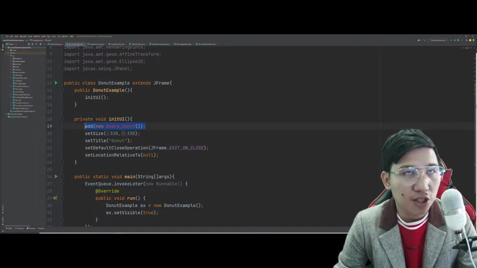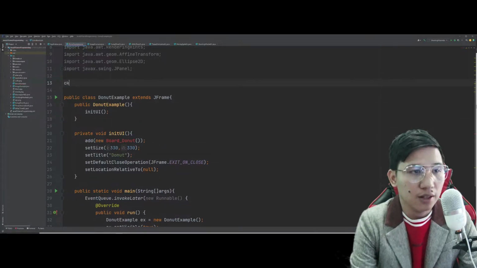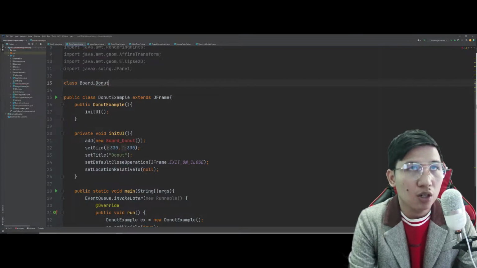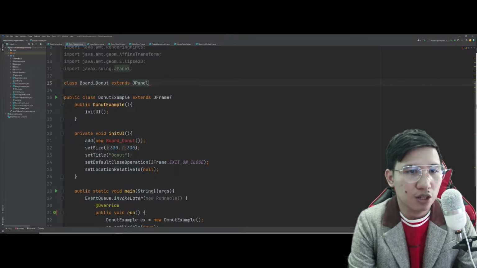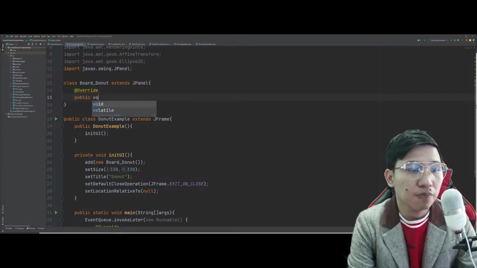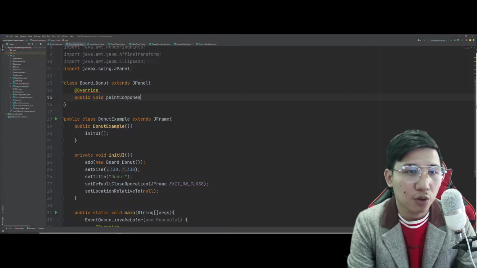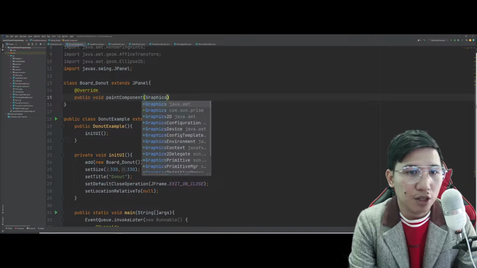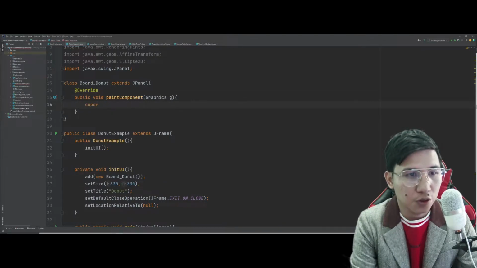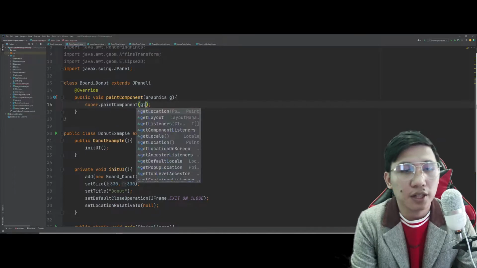Okay, so we instantiated here the object Board_Donut. So let's go ahead and create that. We have class Board_Donut extends JPanel. Ayan. Tapos, since we extended the JPanel here, okay, override muna natin si public void paintComponent in which we are doing capital G Graphics, small g, and let's use the super.paintComponent(g).